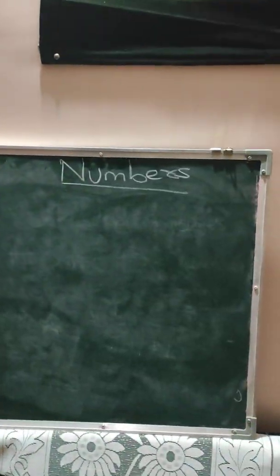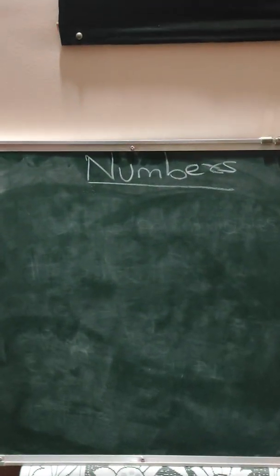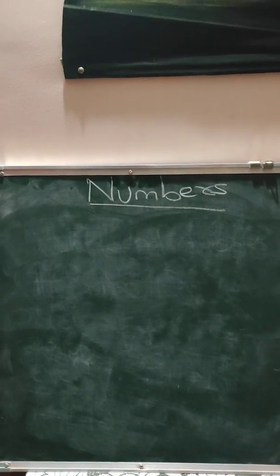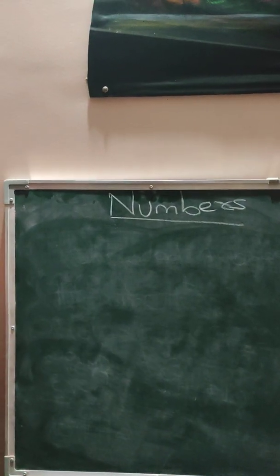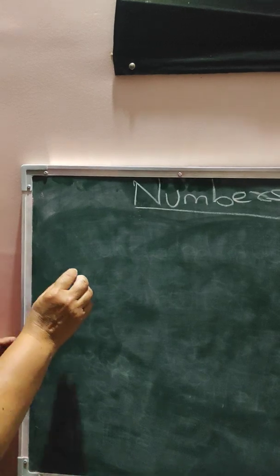I am sure that you are imbibing all the good moral values in you. So now let us come to our topic of today, that is numbers. Now here numbers means there are many sets of numbers, different types of numbers, and to all the numbers they have given names.